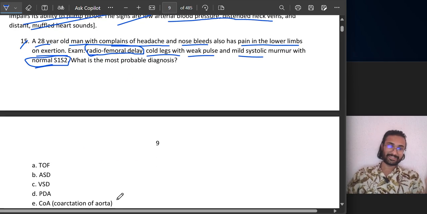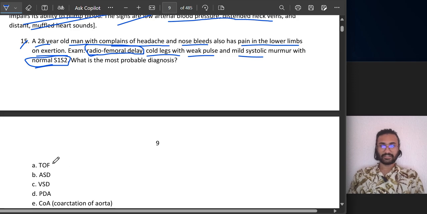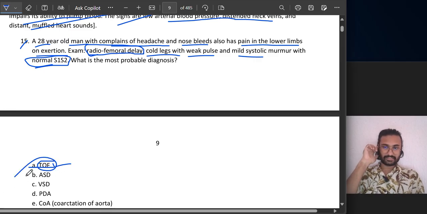Okay, now they have not mentioned full forms. Let's decode this. First one is tetralogy of Fallot. I told you in the previous part, TOF, you see X-ray, boot shaped heart, the boot of TOF. Okay, but that condition is not here. Next, ASD, atrial septal defect. We saw atrial septal defect.